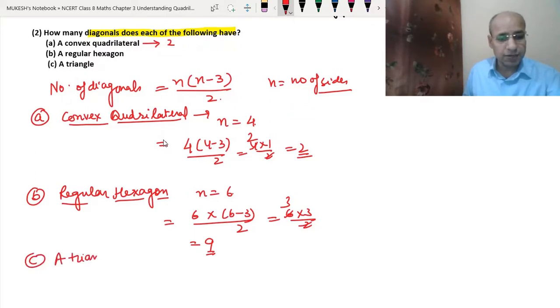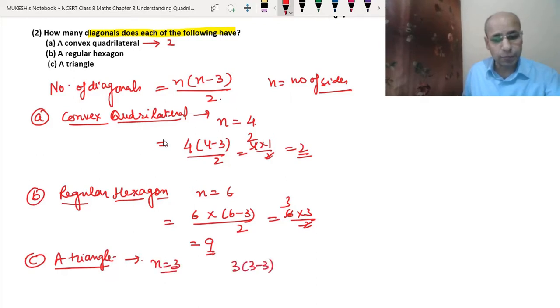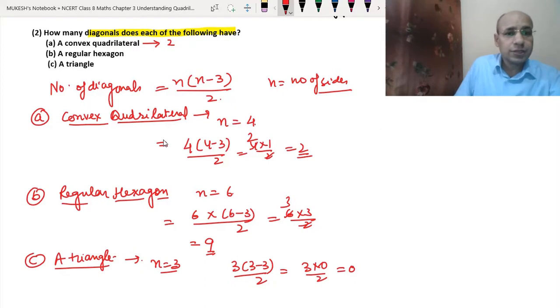As we learned yesterday also, a triangle does not have any diagonals. So just use the formula. Here we have 3 sides. That means 3 into (3 minus 3) upon 2. That means 3 into 0 by 2, which is equal to 0. So the regular hexagon has 9 diagonals and the triangle has 0 diagonals.